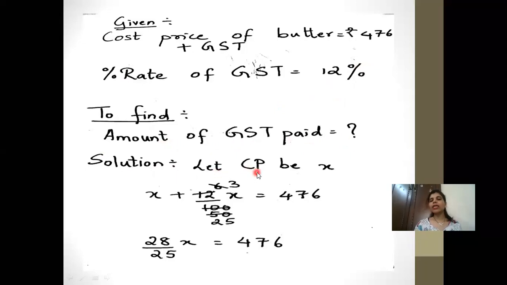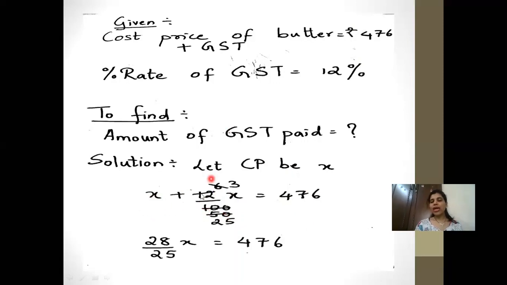So according to that, when such a sum is there, what you're going to do is let the cost price of butter be X. So now when you are finding GST, what you will do is cost price plus 12 upon 100 X is equal to 476, because that is the amount paid including GST. So GST you're going to calculate as percent rate of GST upon 100 into cost price, and that you're going to add to the cost price to give the consumer the final price of the product.